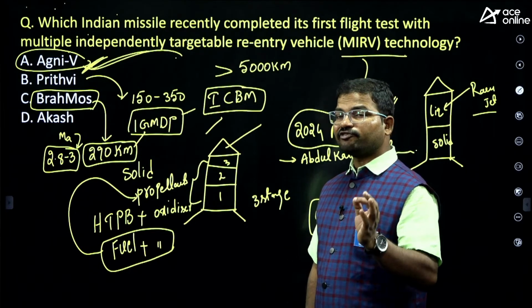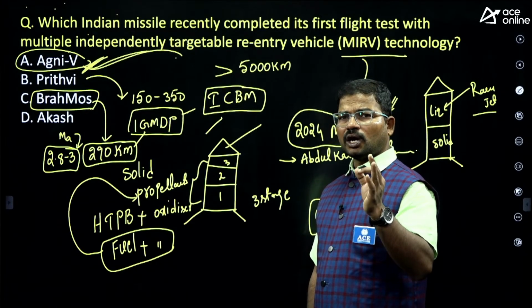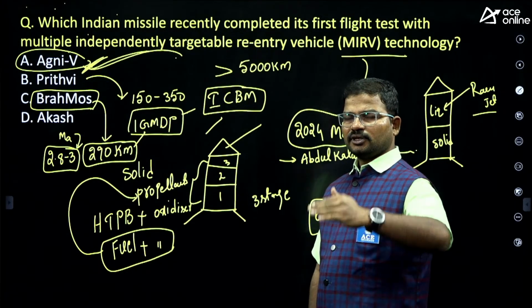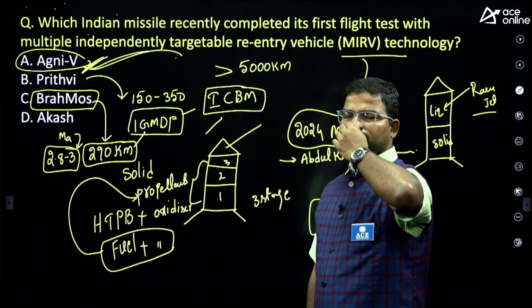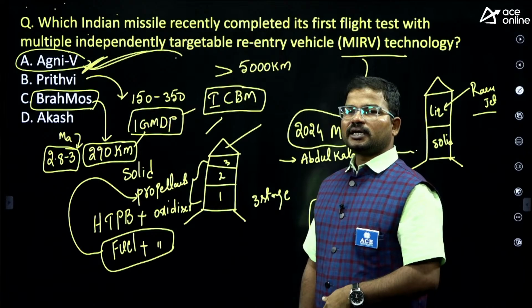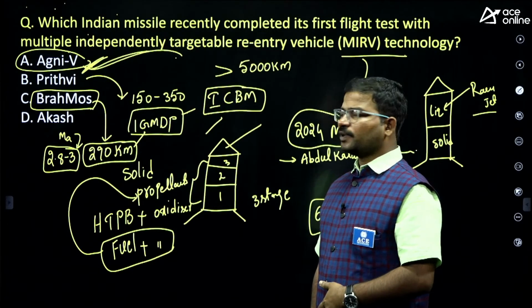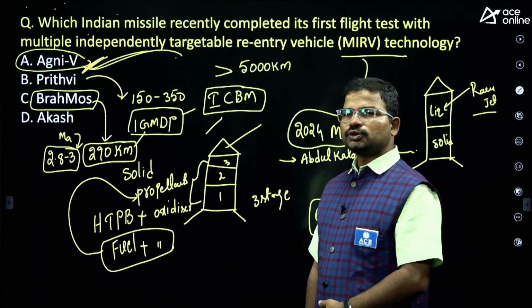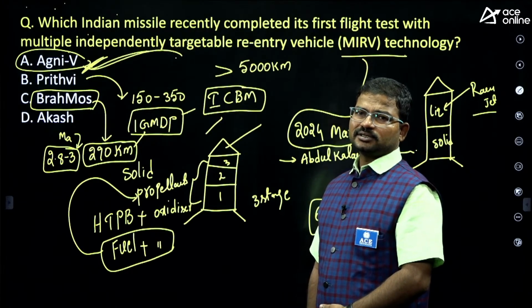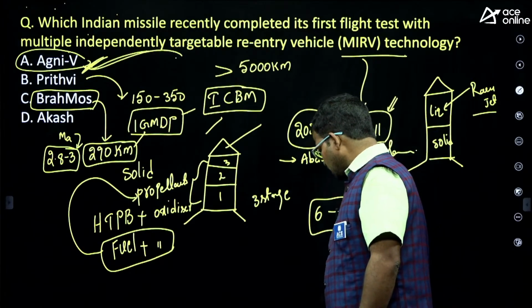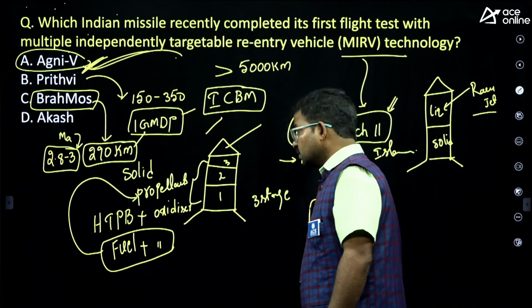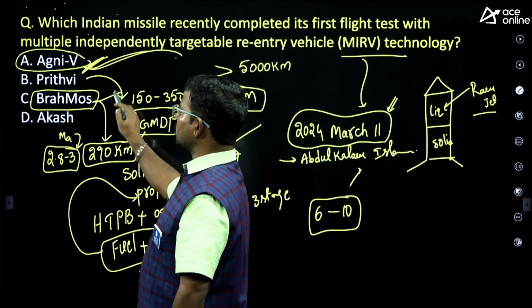Next, what is the flying altitude of this missile? It flies at very low altitude to escape from radar. So it always maintains mostly 2 to 4 meters. That is the flying altitude of the BrahMos missile. Here, guys, you have to remember almost all these things.